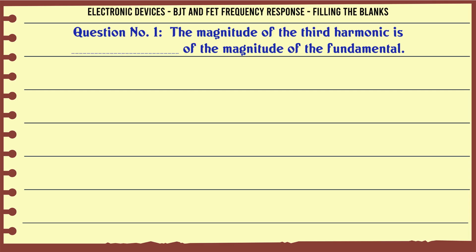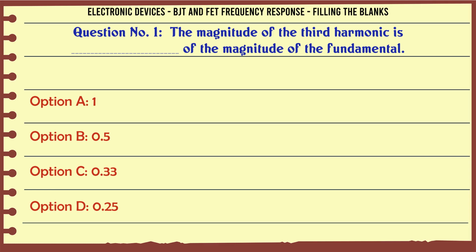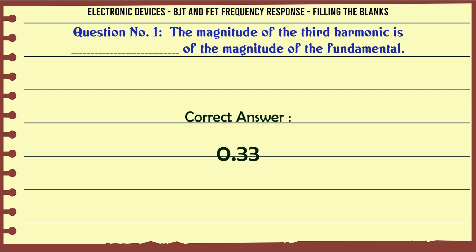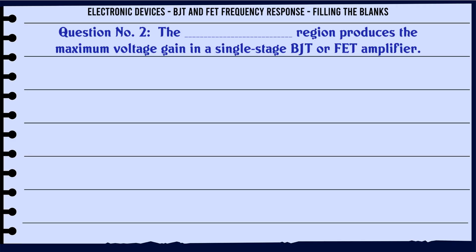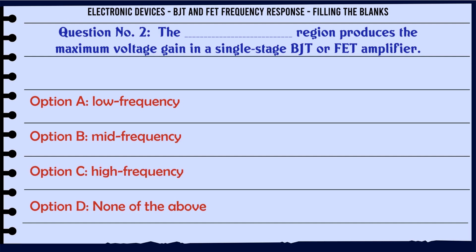The magnitude of the third harmonic is ___ of the magnitude of the fundamental. A. 1, B. 0.5, C. 0.33, D. 0.25. The correct answer is 0.33. The ___ region produces the maximum voltage gain in a single-stage BJT or FET amplifier.